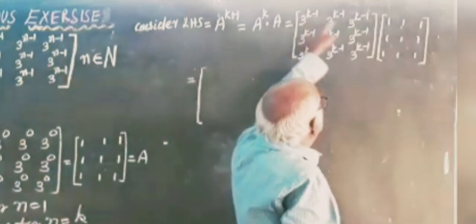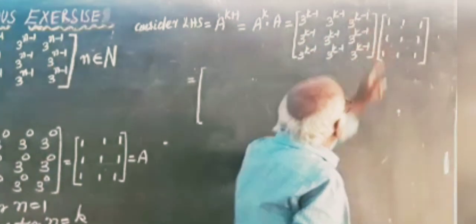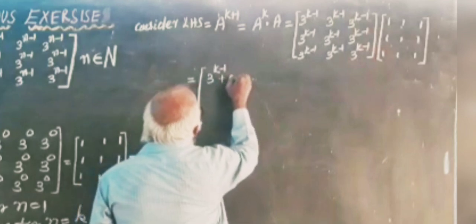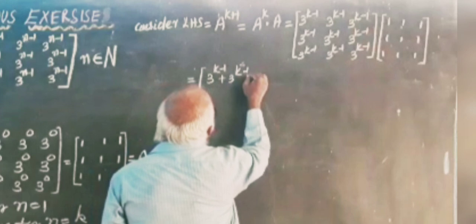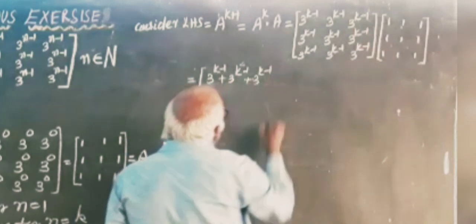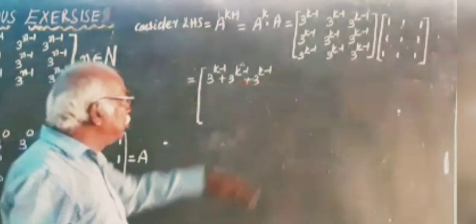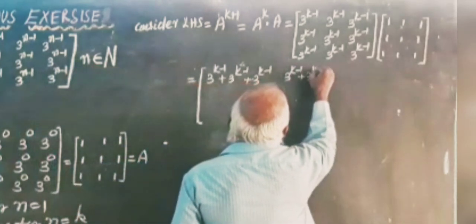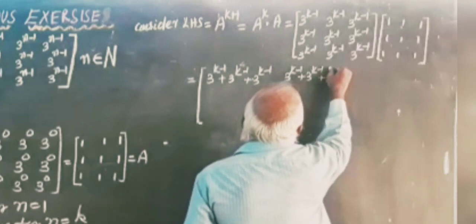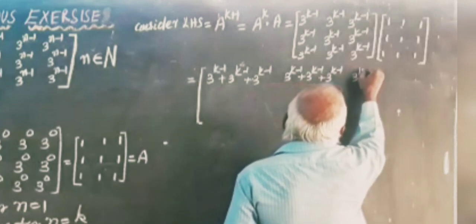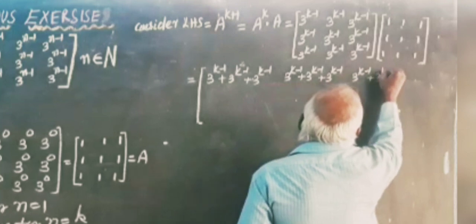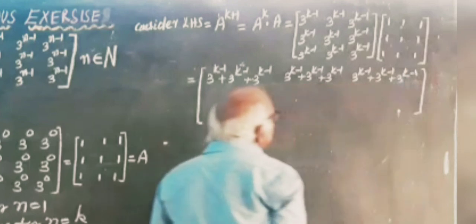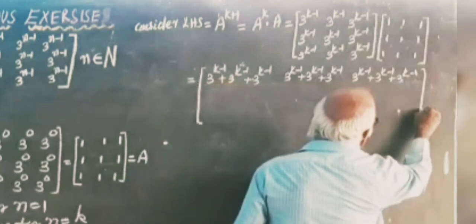first row: 3 power k minus 1 plus 3 power k minus 1 plus 3 power k minus 1. Like this you will get all the 9 terms, each of the form 3 power k minus 1 plus 3 power k minus 1 plus 3 power k minus 1. We have to write the details.